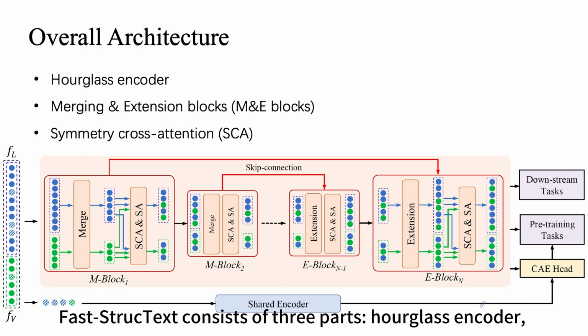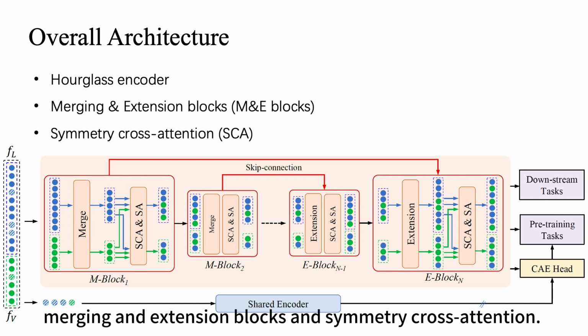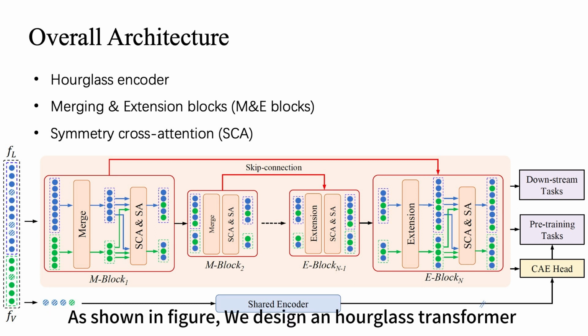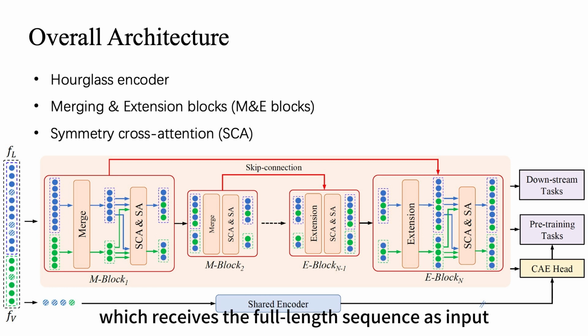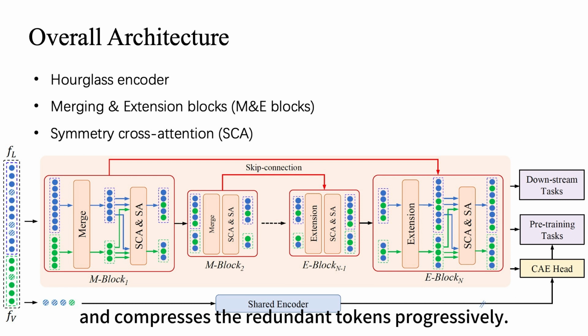Fast-StrucTexT consists of three parts: Hourglass encoder, merging and extension blocks, and symmetry cross-attention. As shown in the figure, we design an Hourglass transformer that consists of merging and extension blocks, which receives the full-length sequence as input and compresses the redundant tokens progressively.